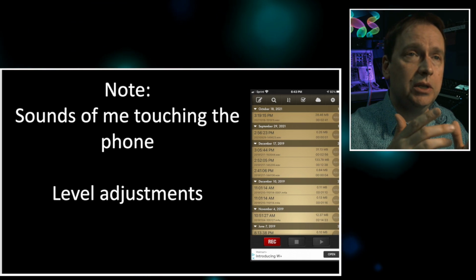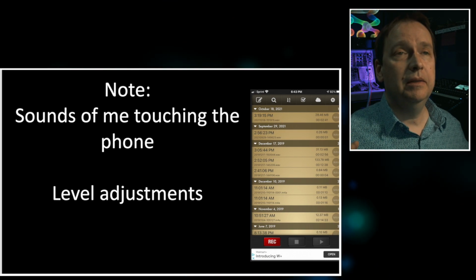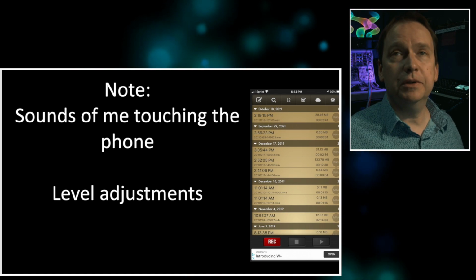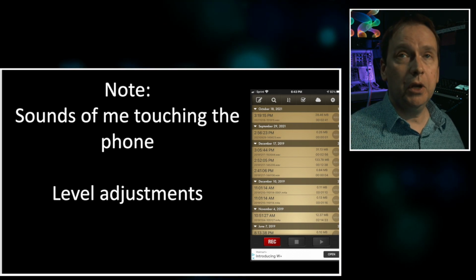I can do some gain adjustment. That could add some noise to my mix. So sometimes you increase the amplitude or volume of your sound that you've recorded and discover that you've introduced more frequencies into the mix that can really make it more challenging for someone to listen to just because of a level adjustment that you did.